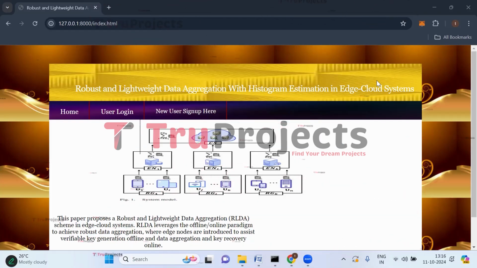So in this way, users can efficiently manage their IoT data through this project by generating and encrypting user-specific data, aggregating it securely using poly aggregation and also the CS aggregation algorithms, and utilizing cache memory to minimize the redundancy. Users can sign up, log in, generate keys, and also analyze decrypted data, making it a comprehensive solution for secure data handling in edge cloud environments.